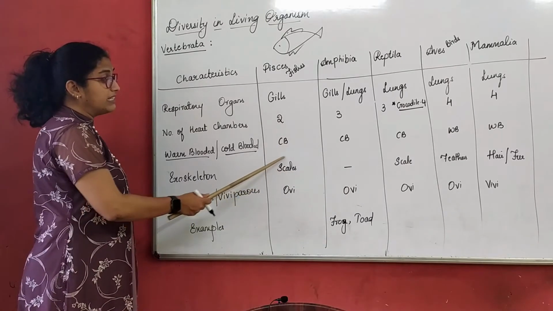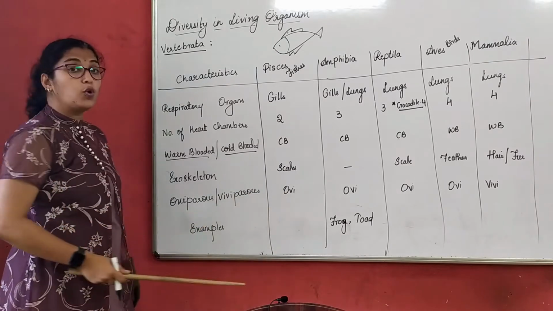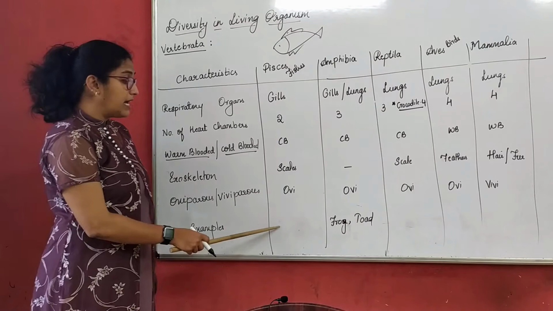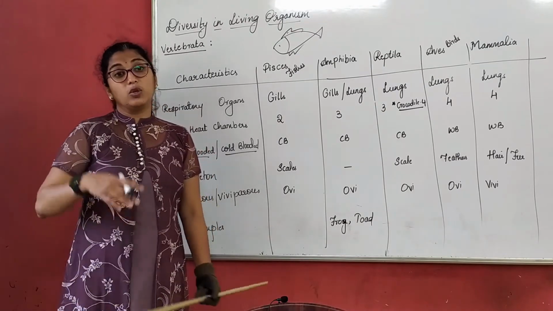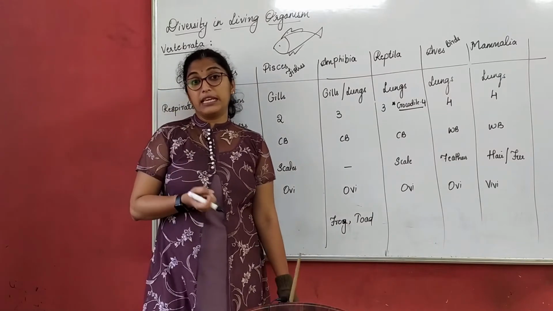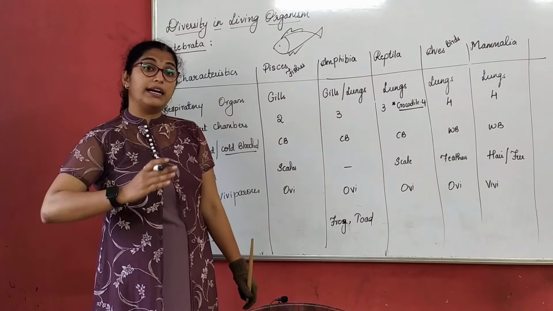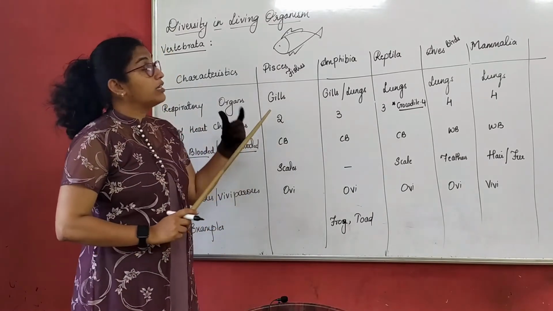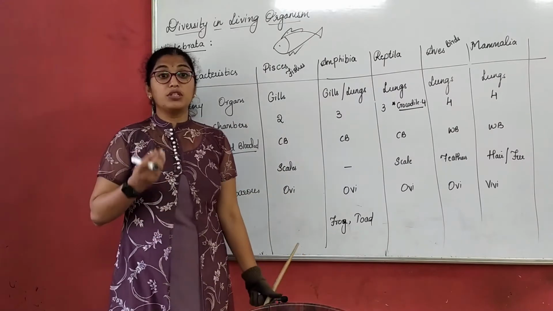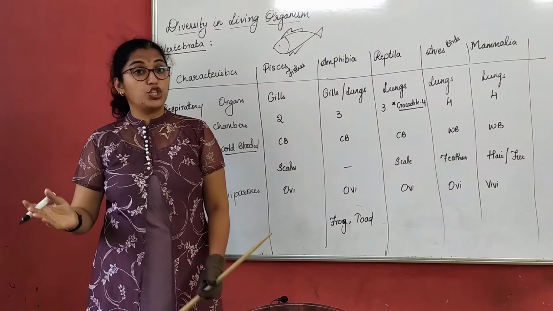The exoskeleton, the outer body, has scales on it. These are oviparous, that is they lay eggs in the water. Now, examples: there are 2 different categories in fishes. One is the fishes which have a cartilaginous skeleton, which we call cartilaginous fishes. Another is the fishes which have a bony type of skeleton, called bony fishes.